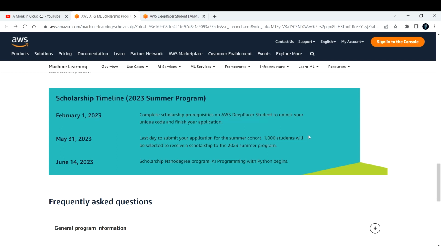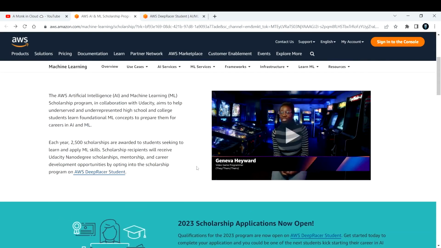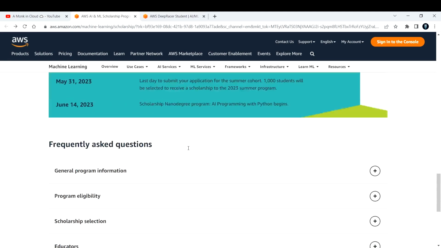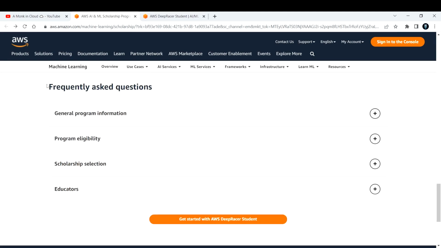1000 students will be selected to receive a scholarship for the 2023 summer program, so keep this in mind. By June 14th, 2023, the scholarship nano degree program, AI Programming with Python, begins. These are some of the timelines and key points you need to know before enrolling in the AI ML scholarship program. If you have questions, you can look in the frequently asked questions, or you can also post your questions online.